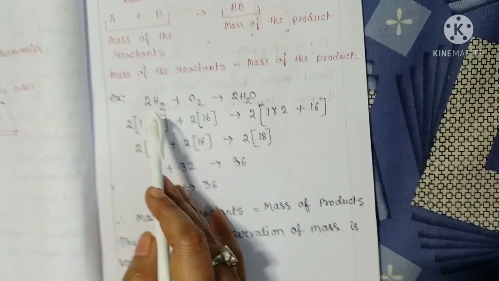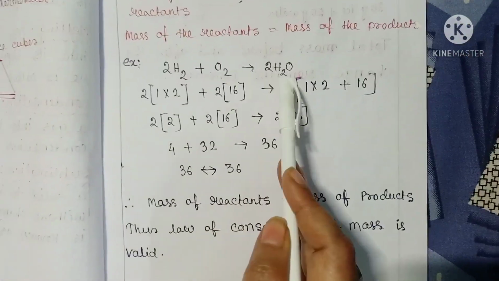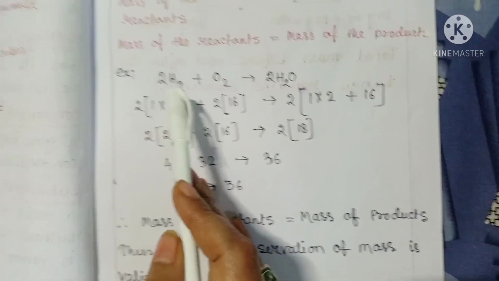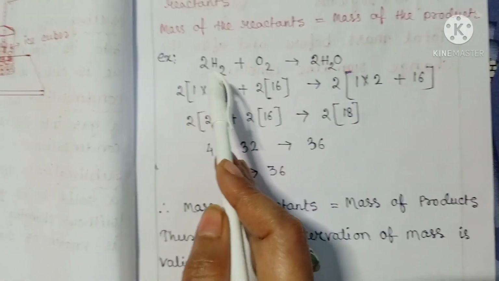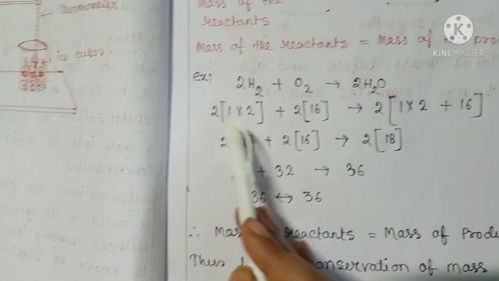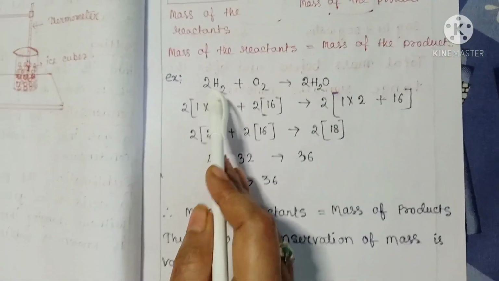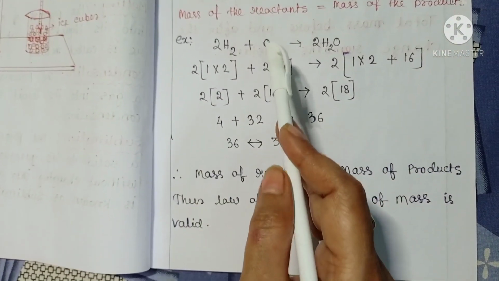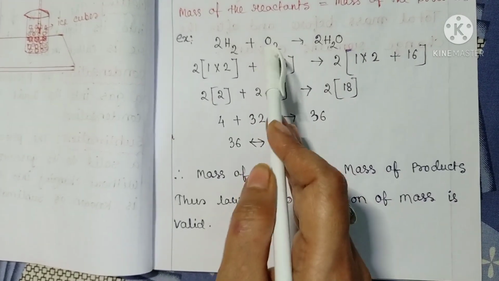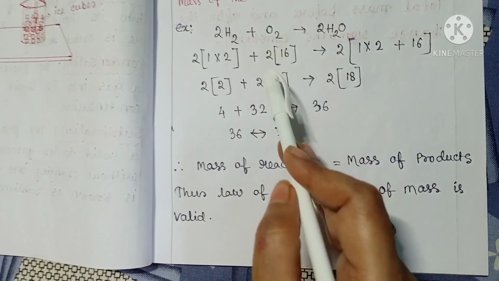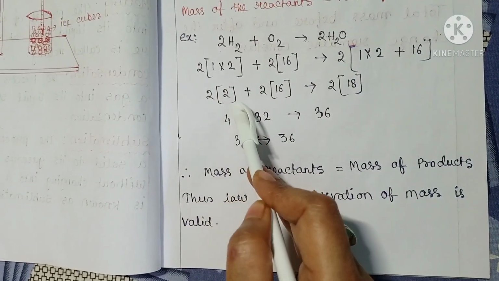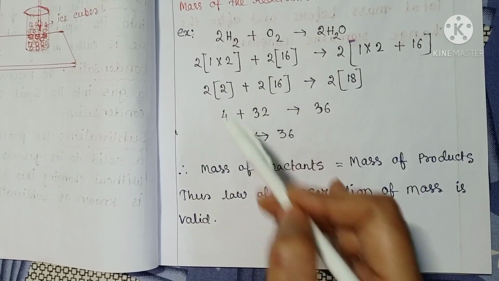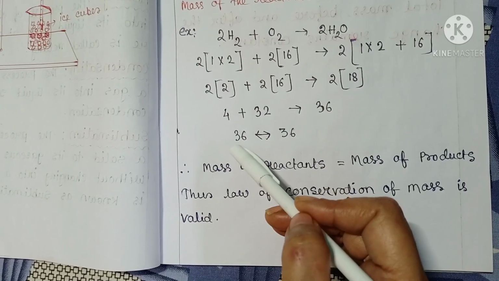When hydrogen reacts with oxygen, water is formed. The mass of hydrogen is 1. Here 2 hydrogen atoms present. So 2 into 1 into 2, mass of hydrogen 1, and mass of oxygen is 16. Here 2 oxygen atoms present. So 2 into 16, and so 2 into 2, after calculation, the left hand side is 36.